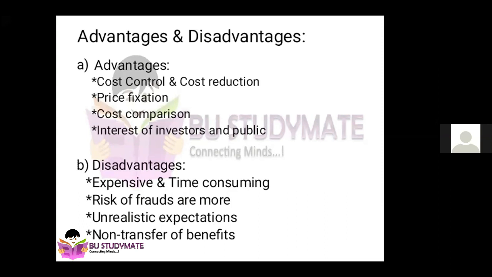And the third disadvantage is unrealistic expectations. Unrealistic expectation is when you set a costing budget or a costing plan in such a way that it is totally out of reality. It is not even similar to reality. For example, on average, you know that one smartphone may cost around 7 to 8,000 at the normal market rate. So even if you have 1,000 as a profit margin, your total cost should be 7,000. Imagine you are a direct manufacturer to consumer distribution.